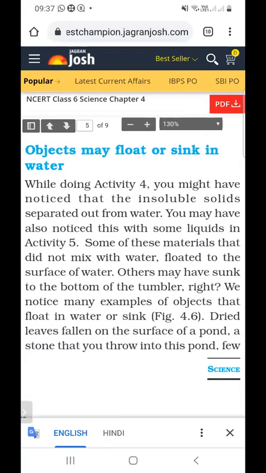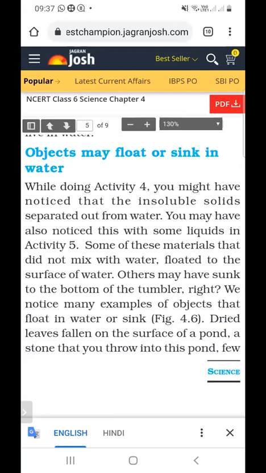Dried leaves fall on the surface of a pond. When we see dried leaves on the surface of the pond, and when we throw a stone into the pond, what will happen?